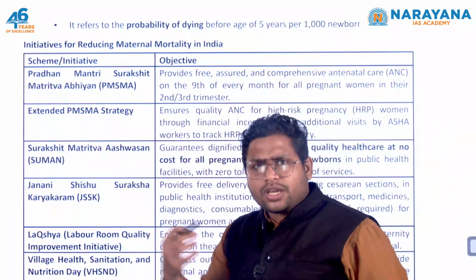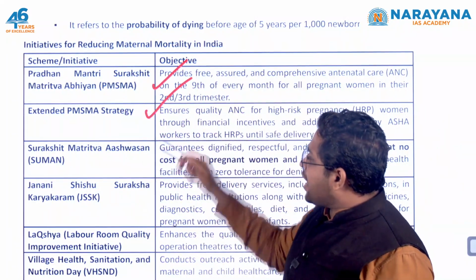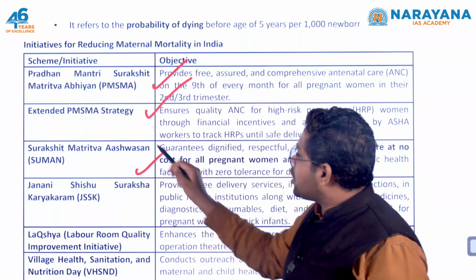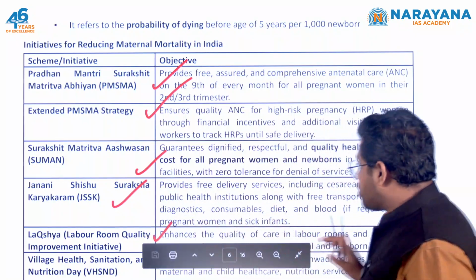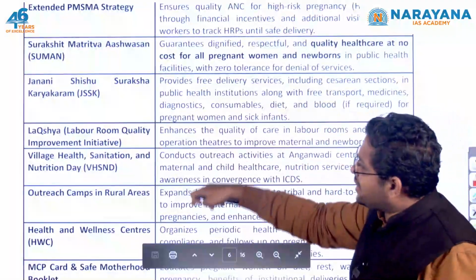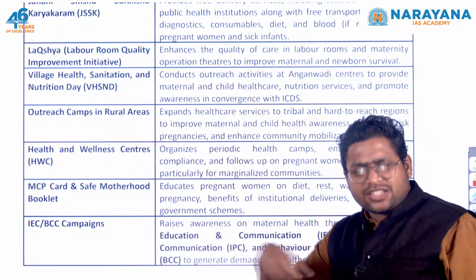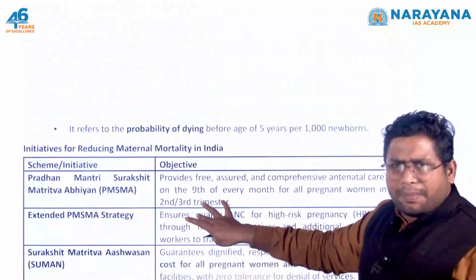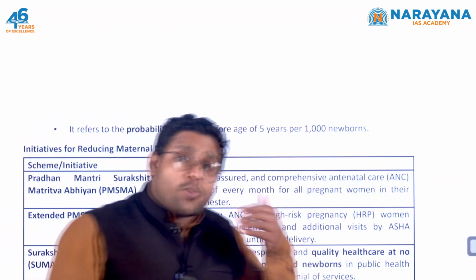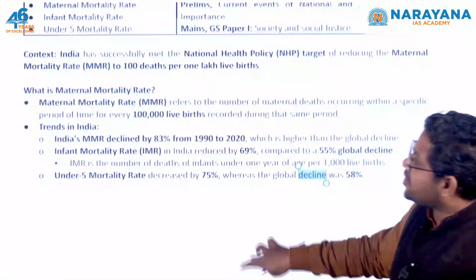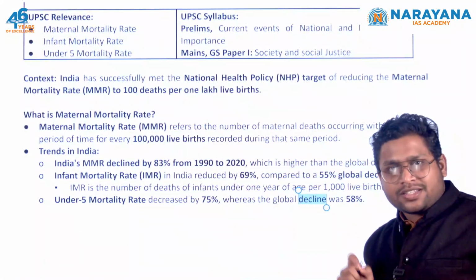So schemes which are working on this particular segment: Pradhan Mantri Surakshit Matritva Abhiyan, extended strategy Surakshit Matritva Ashwasan, then Janani Shishu Suraksha Karyakram, this Lakshya initiative, then village health sanitation nutrition day, outreach camps, all these centers like health and wellness centers were made. So you can see there is a list of such programs which are operational, and that's why we are observing such good results. So it's good news, we should know about it, and this factual part is very important.